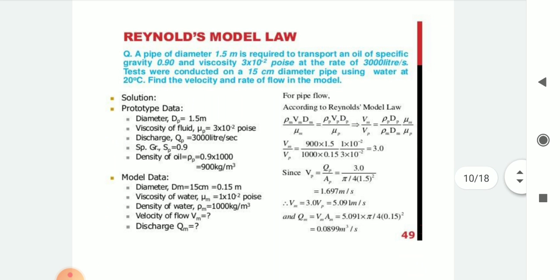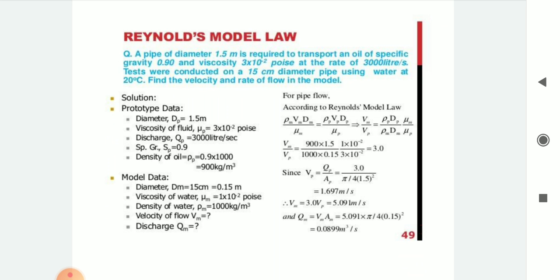So let's take one example for Reynolds model law. Question: a pipe of diameter 1.5 meter is required to transport an oil of specific gravity 0.90 and viscosity 3 into 10 raised to minus 2 poise at the rate of 3000 liter per second. Tests were conducted on a 15 centimeter diameter pipe using water at 20 degrees centigrade.